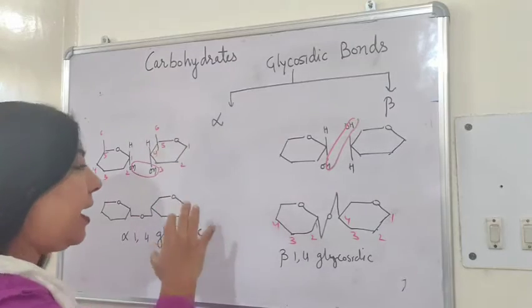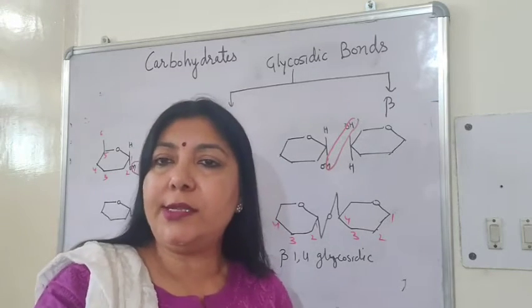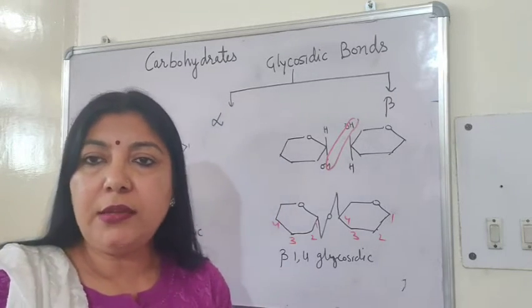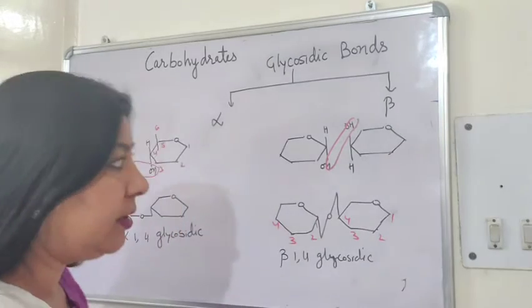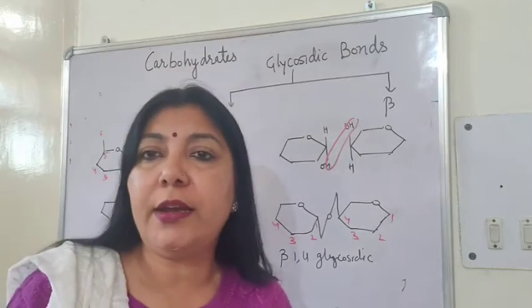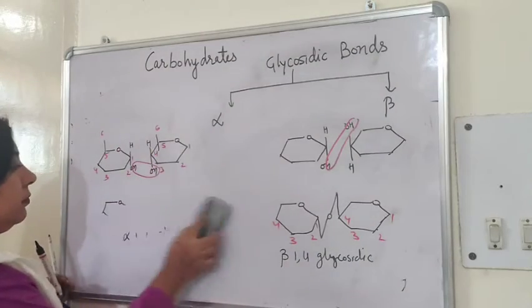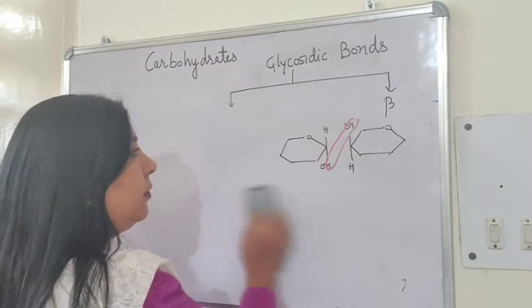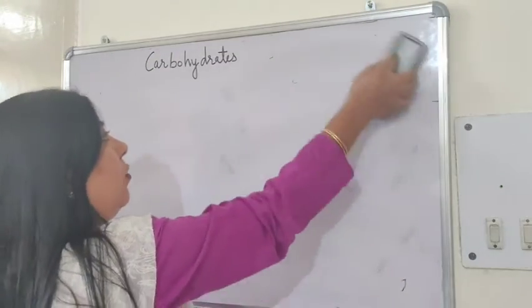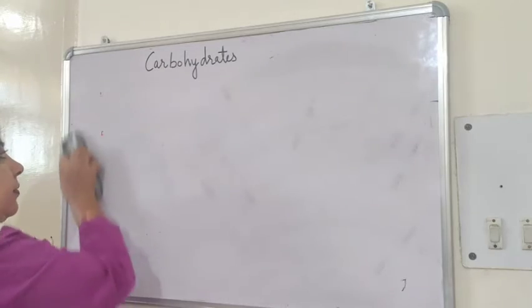These are the disaccharides. Likewise, when many units attach with each other, then polysaccharides are produced. Okay, so let us study the different types of polysaccharides now. We will study about the homopolysaccharides.